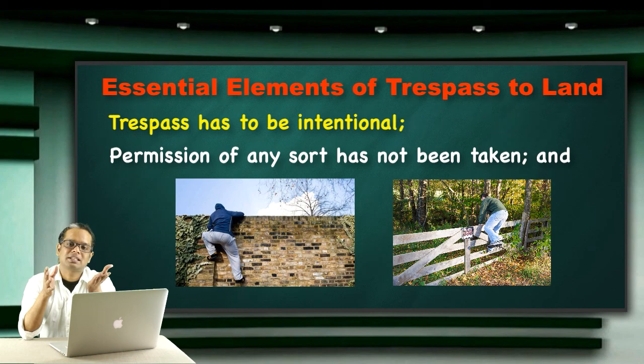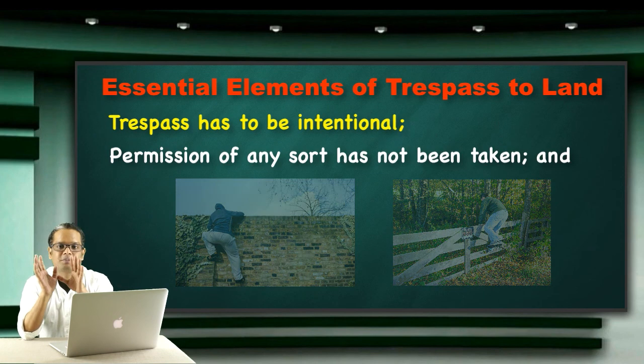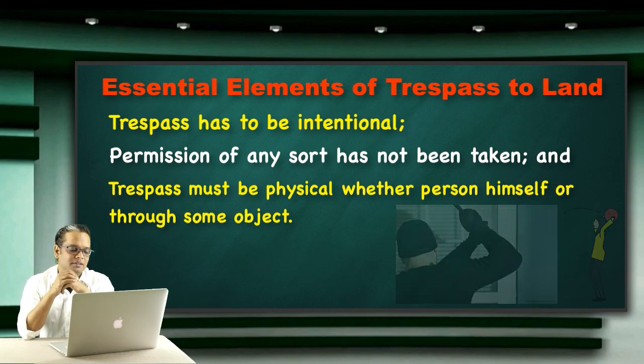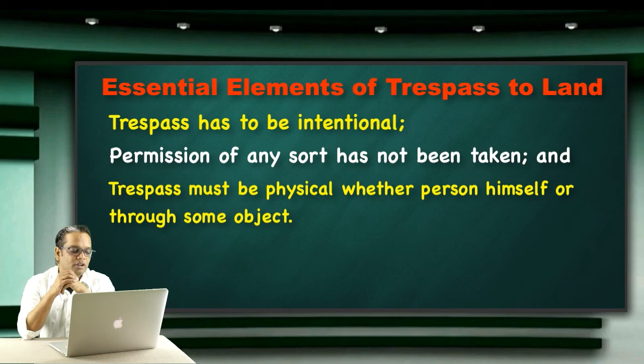Of course, if it is a private property, then the owner is the sole person who can give you permission and whom you need to consult. Trespass must be physical, whether by the person himself or through some object. It is not essential that you always enter. Even if you throw something, that is also incorporated under the heading of trespass to land. So these are the essential elements of trespass.